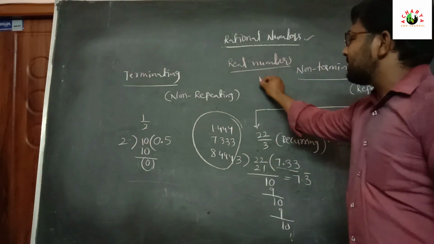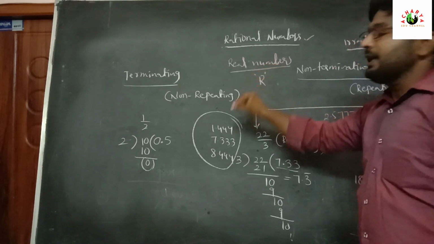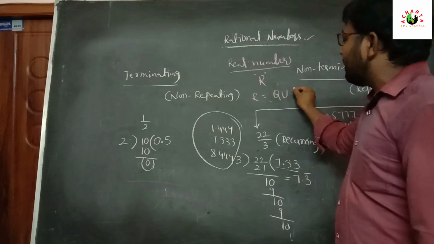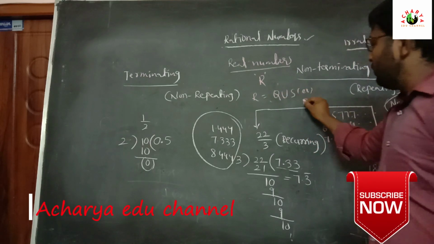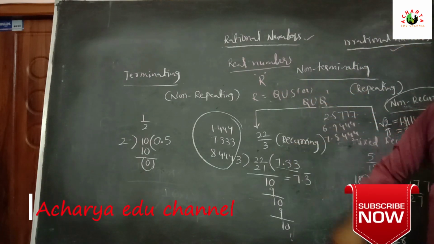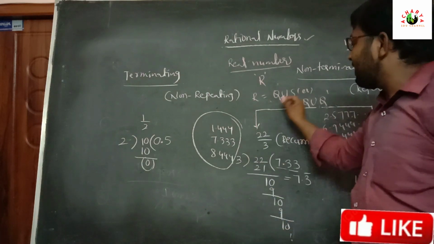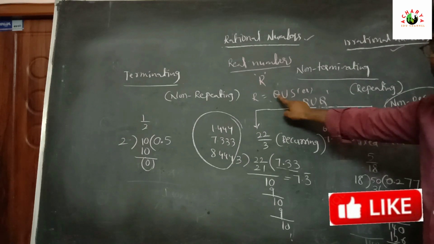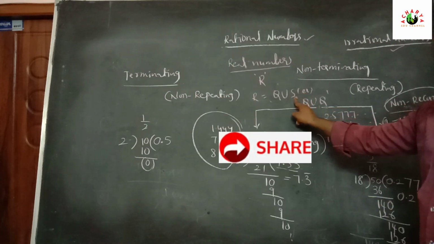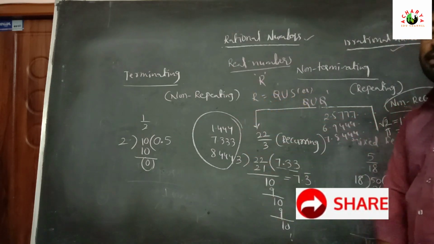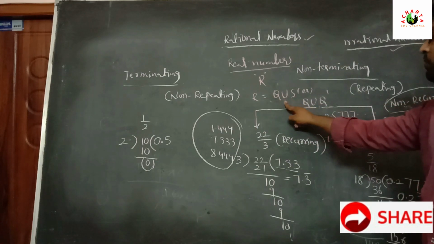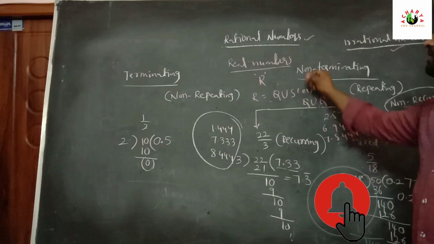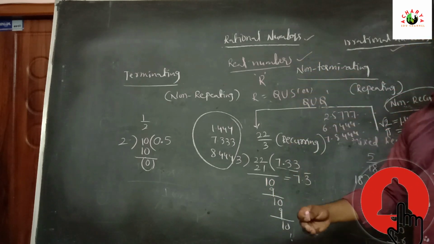Real numbers are represented by capital R. So R is equal to Q union S, or Q union Q dash. Why are we using union here? Union means combination. We can start these real numbers in the next class.